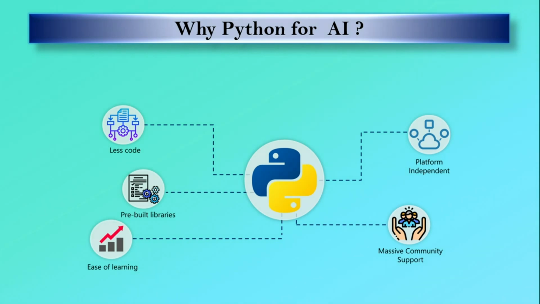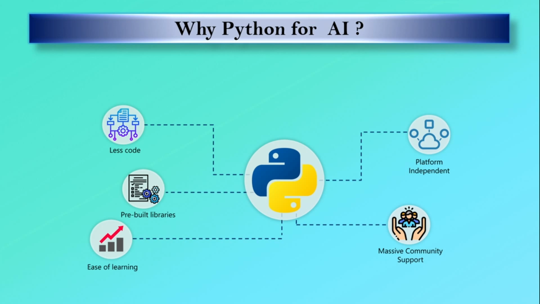The next important reason for using Python is that it has support for pre-built libraries. All machine learning and deep learning algorithms are already predefined in libraries and packages. The next reason is that Python is easy to learn. It is the easiest programming language. It is most similar to the English language, because if we read lines of code, we can easily understand the meaning. It has very simple syntax.